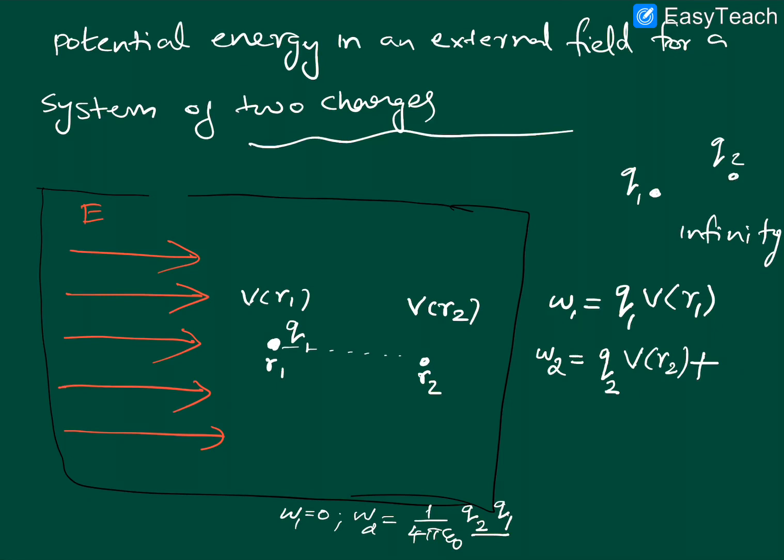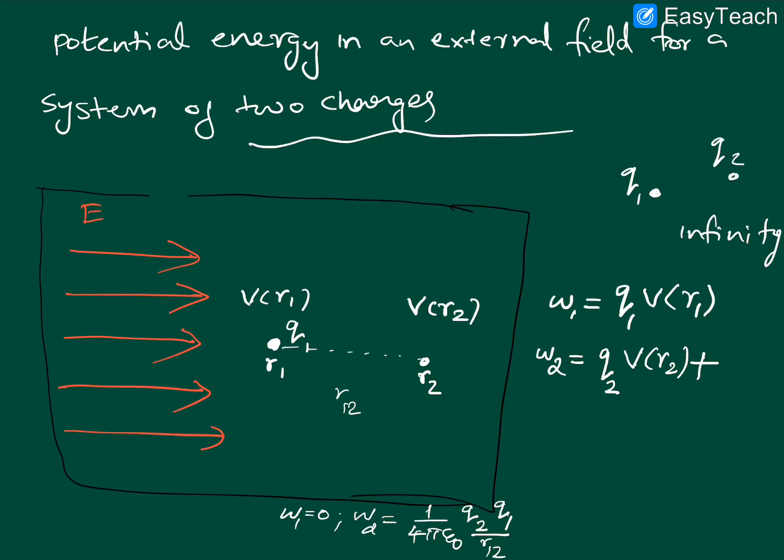Let the distance between these two be R12. This expression you already derived in case 1 when the external field is absent. So the same term will appear here also, because there is a charge. That charge will exert some repulsive force on your charge. So that term will be there.